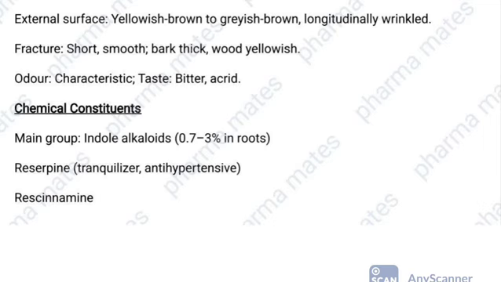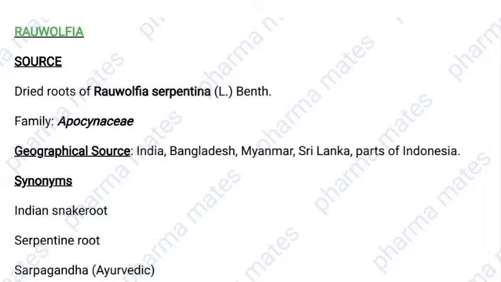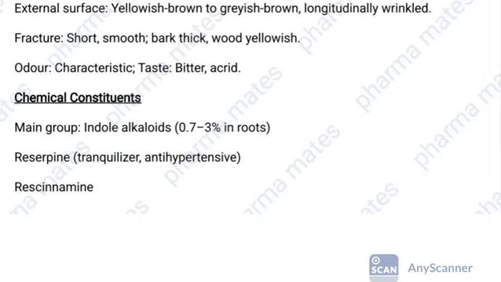Vinca, Rauwolfia, Physostigma, ergot, and Nux vomica. Okay, we discussed Vinca and Nux vomica. This one is Rauwolfia.